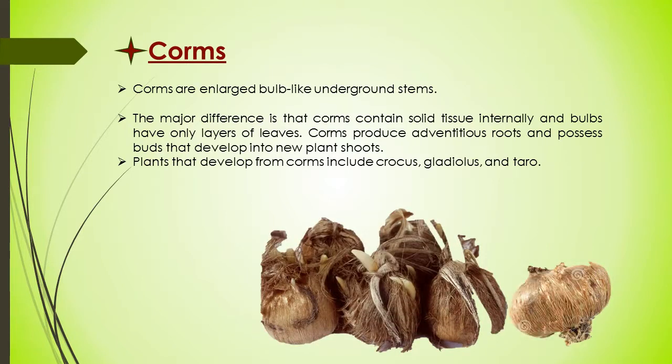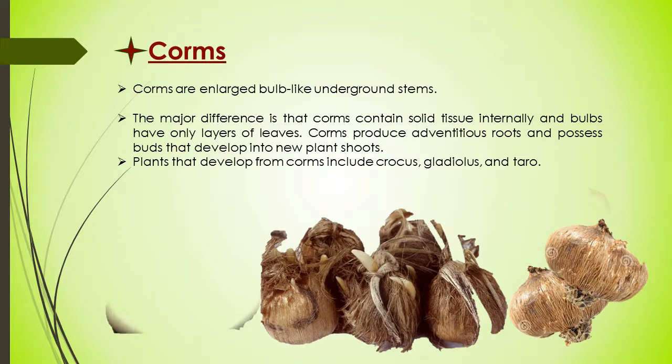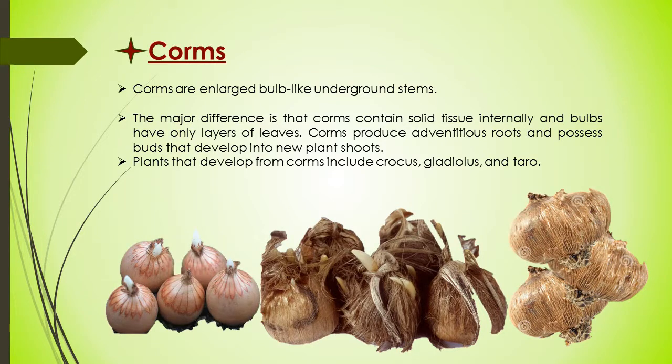These are the corm and the bulb. Remember the onion: in an onion bulb, several layers of leaves are present, but in a corm, internal solid tissues are present. So this is the difference between corm and bulb.